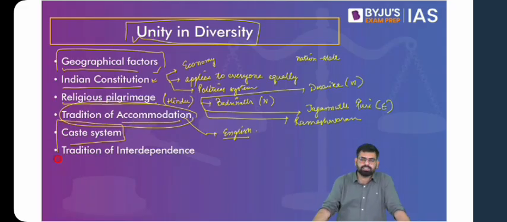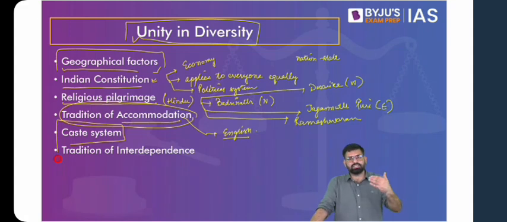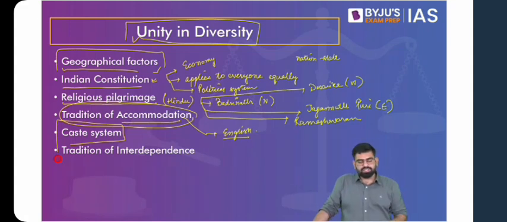So one way we say that the caste system has regional differences, but you find that it is uniform across the country, uniform in its presence, that it is present across the country. There can be differences in terms of hierarchy, but the presence of the caste system is there across the country, which also works as a unifying force.